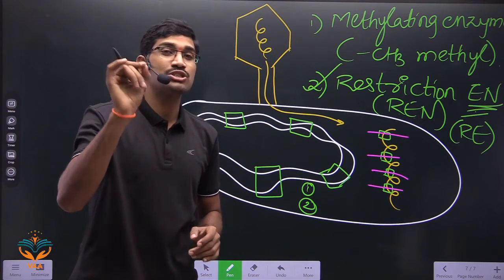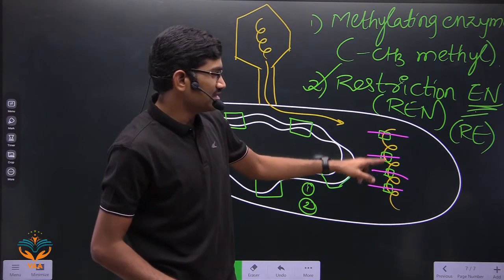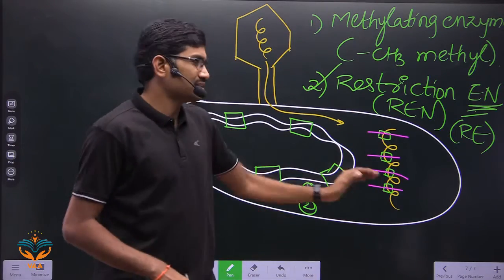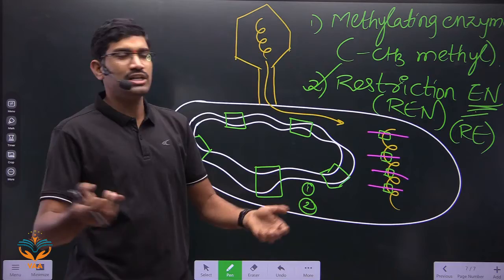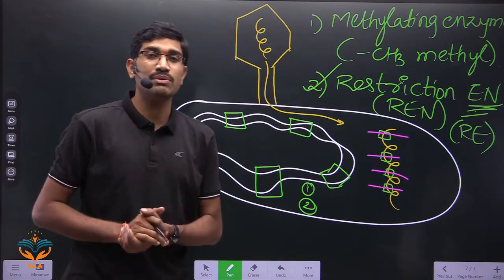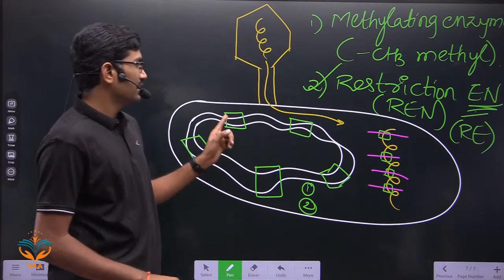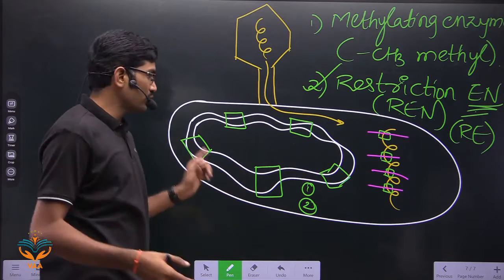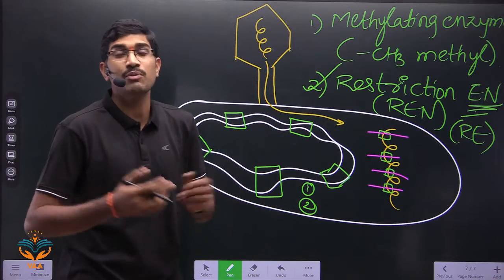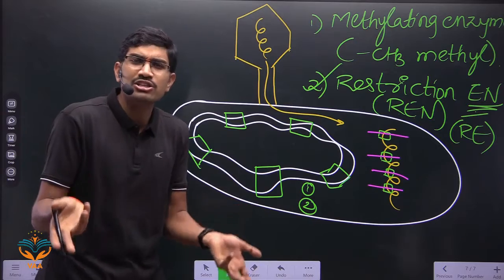But immediately the student should get one more doubt. Since it is viral DNA, it has a recognition site, so it is obviously breaking the DNA into fragments. Up to that it is acceptable. But the doubt that should come to you is, even the host DNA can have some sequences exactly the same. Yes, there is a possibility. Then how can the restriction enzyme not break this? It can break this also, no?